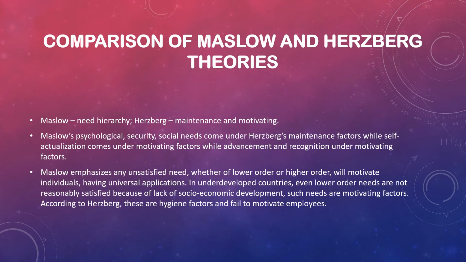Now, comparison of Maslow and Herzberg theories. Maslow's is the need hierarchy theory, and Herzberg's is the maintenance and motivation theory. Maslow's physiological, security, and social needs, the first three needs, come under Herzberg's maintenance factors, while self-actualization comes under motivating factors. Also, advancement and recognition, that is esteem, also come under motivating factors.